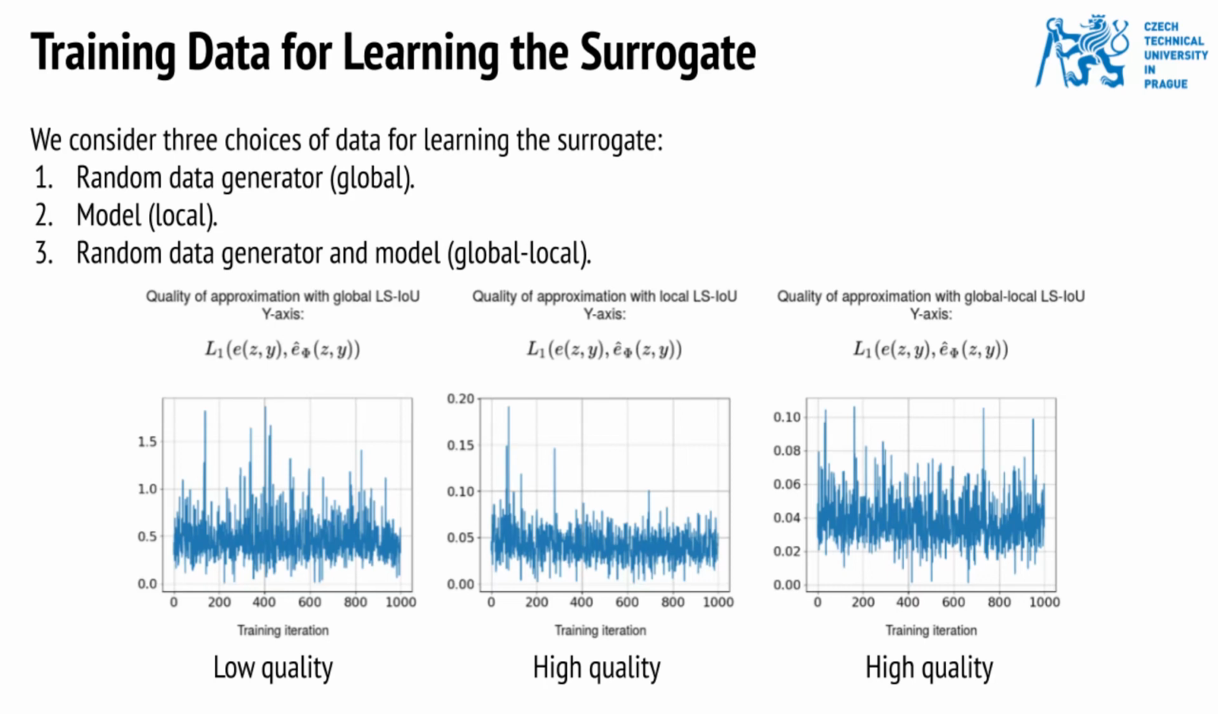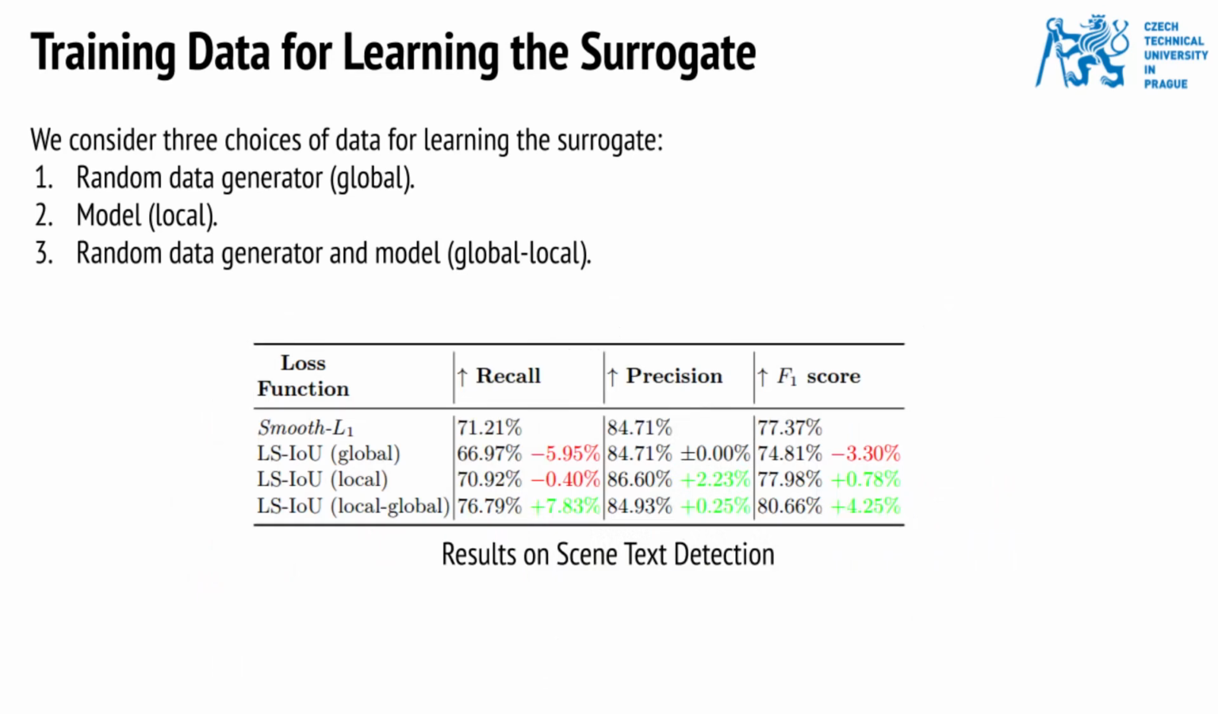For approximating intersection over union with our approach, we observed that using a global setting gives a low quality approximation, while using local or global local settings give a high quality approximation. For post-tuning a scene text detection model with a learned surrogate of intersection over union, we observe that using the global setting leads to a decline in the performance, while using the local or local global setting leads to a gain in the performance. A more significant gain was observed with the local global setting.